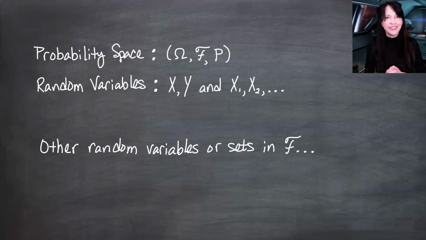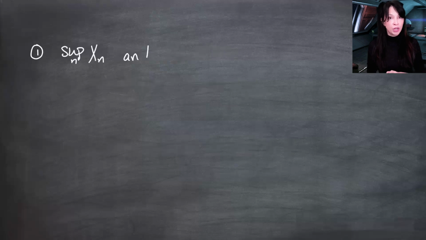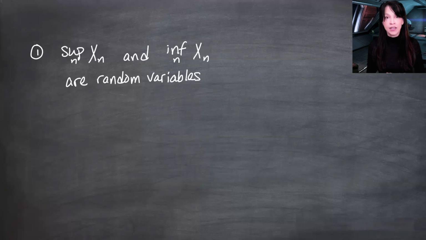But yeah, I want to do tediousness in this video, and I love tediousness. The first thing I claim is that if you look at the supremum or infimum of the sequence of random variables, x1, x2, etc., that is in fact another random variable.